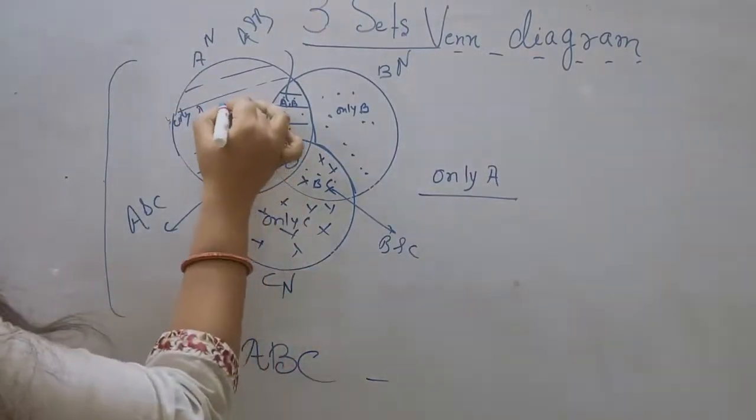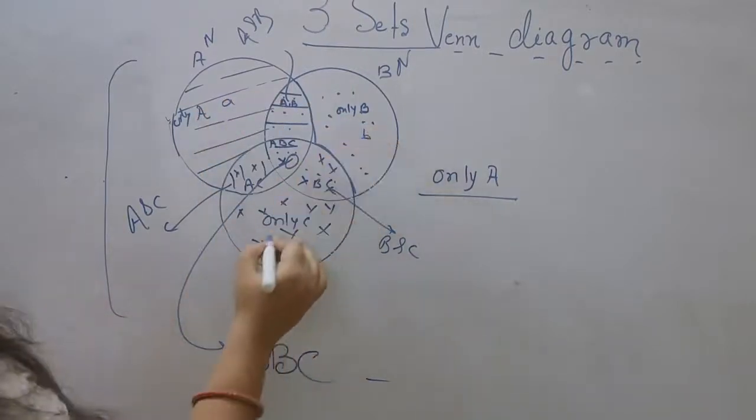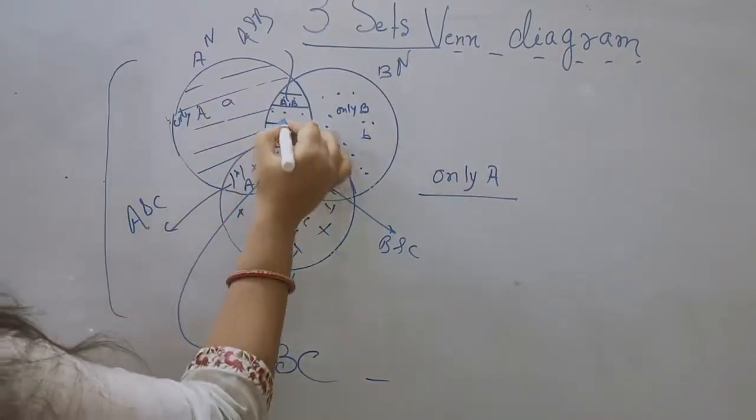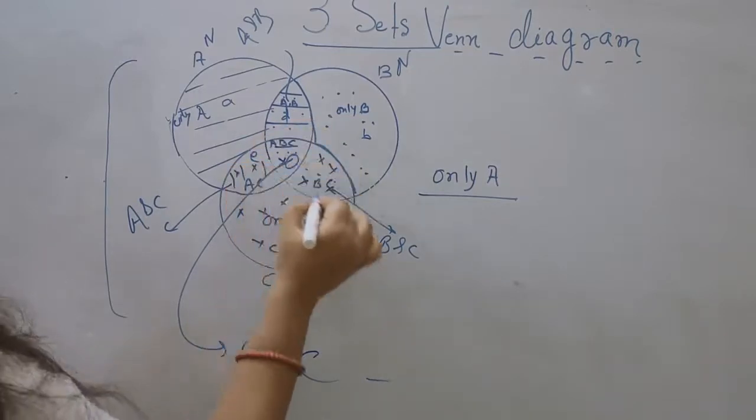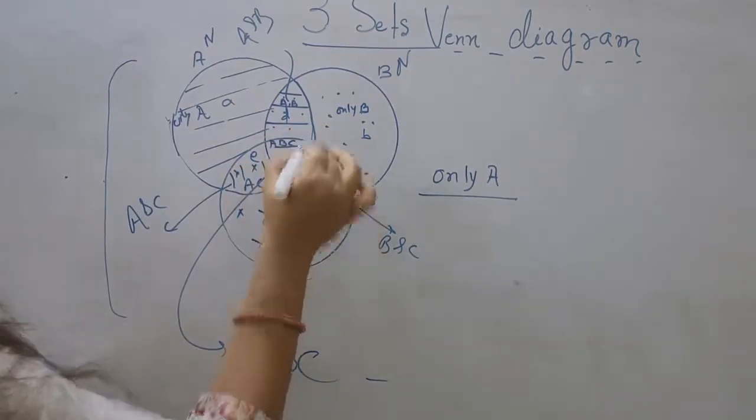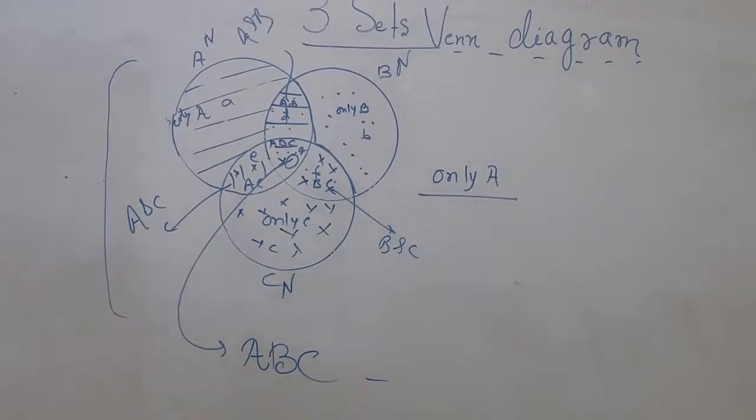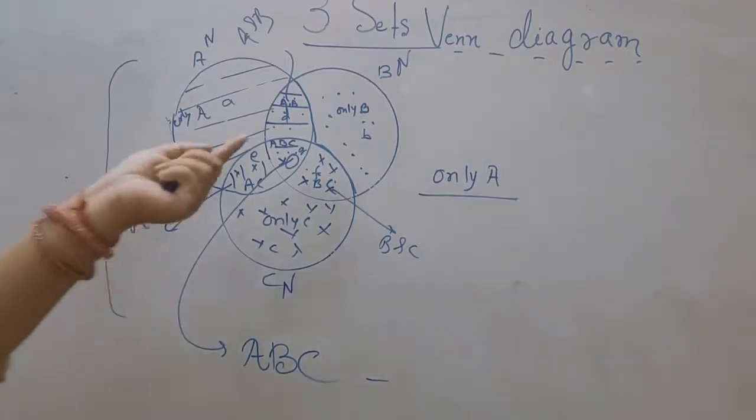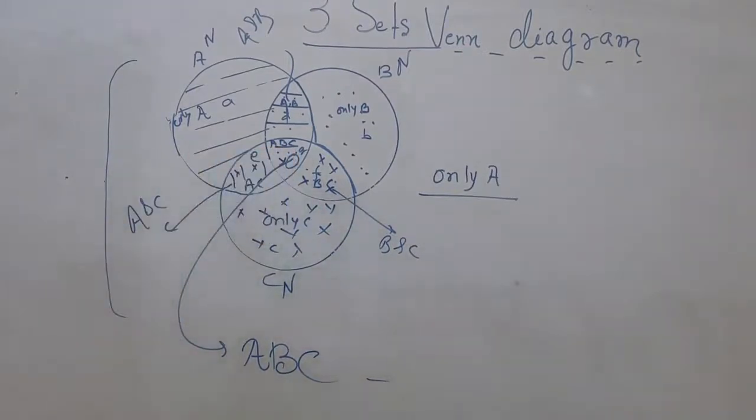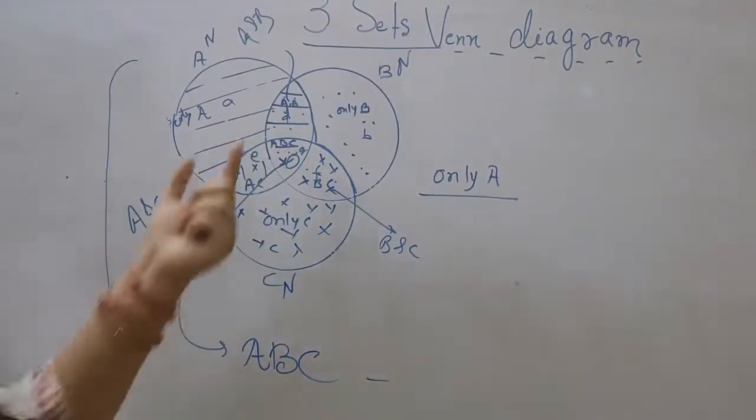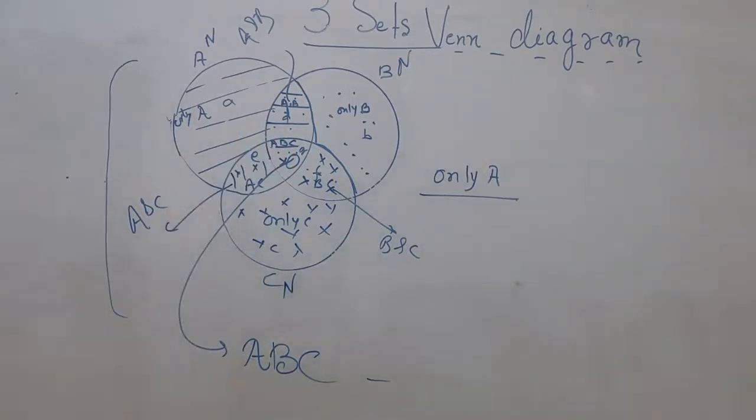Now they can ask various questions. Let us suppose this region is A, this region is B, this region is C, this region is D, this region is E, this region is F, this region is G. They can ask various questions. They will give the complete number of people who read all 3 newspapers, so that will become G. And they will also give the number of people who read two newspapers, that will be AB, AC and BC.